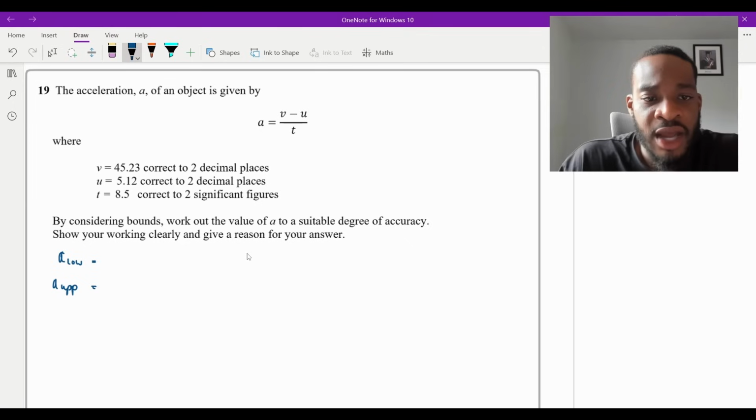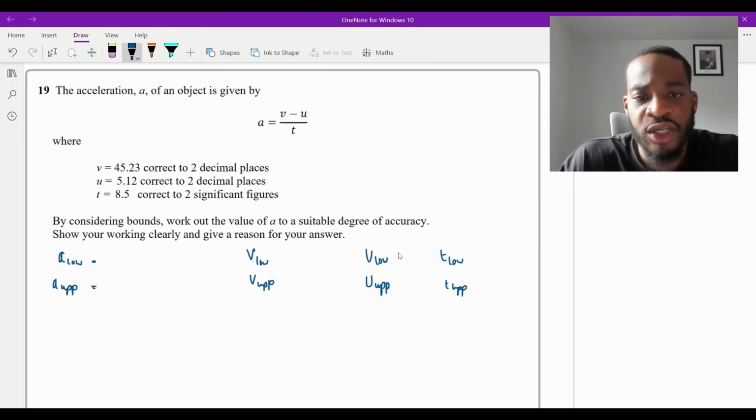So what you always want to do first is get your boundaries for your numbers here, V, U, and T. Now, what I'm going to do is I'm going to write V low here. I'm going to write V up. I'm going to write U low. I'm going to write U up here. So it's going to be upper lower bound. And I'm going to write T low and T up. All right, I need to work out what each of these are.